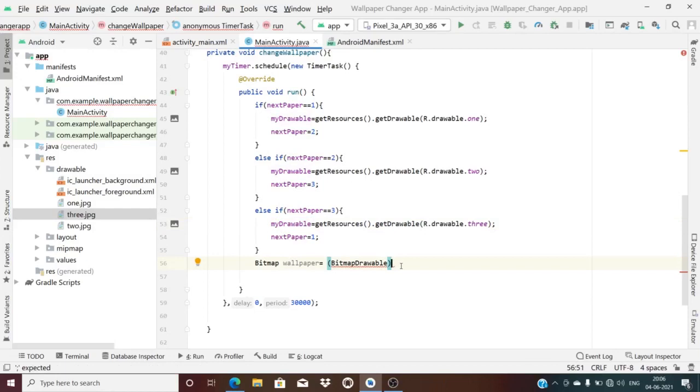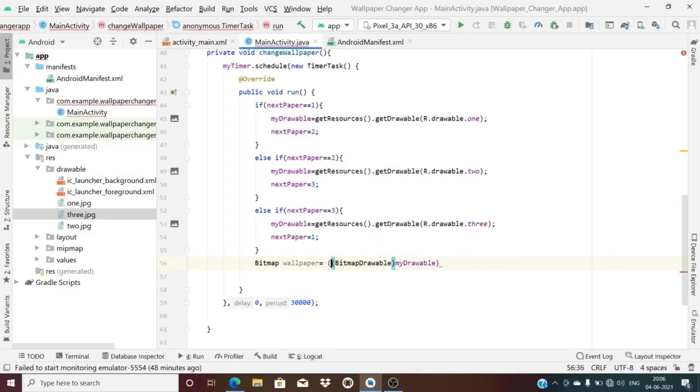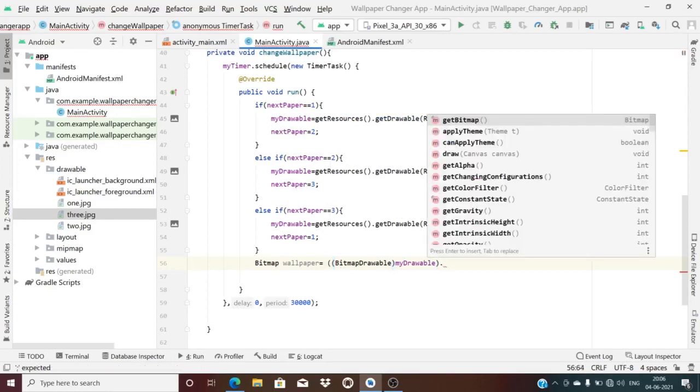Whatever JPG is there is converted into bitmap format. My drawable, dot get bitmap.